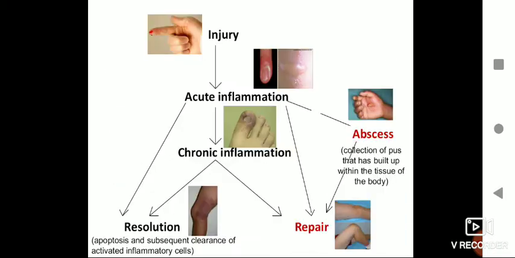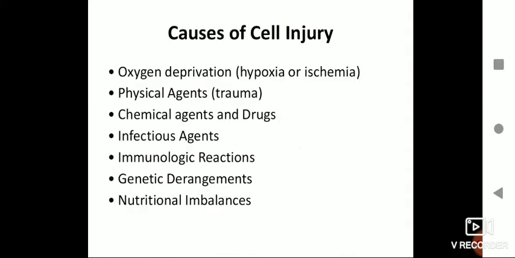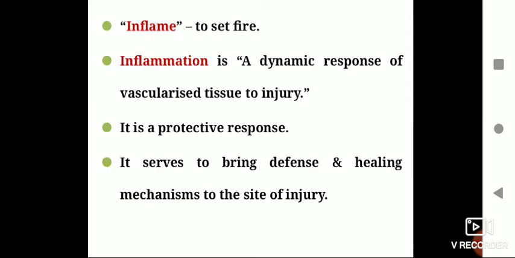And all these cellular adaptations can lead to different types of outcomes of inflammation. It can be resolution, where there is a clearance of all the inflammatory cells, but damaged tissue can be seen. Then it can be abscesses, where there is formation of pus, which leads to a change in the color of the tissue, or swelling and redness, etc. And finally, repair, where the complete damage is removed and new tissue is formed. This we have already studied under tissue engineering, right? So all these adaptations will happen after the inflammation process.